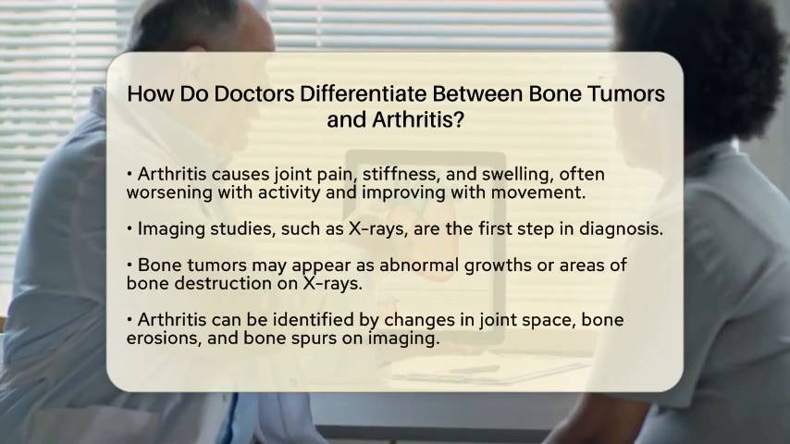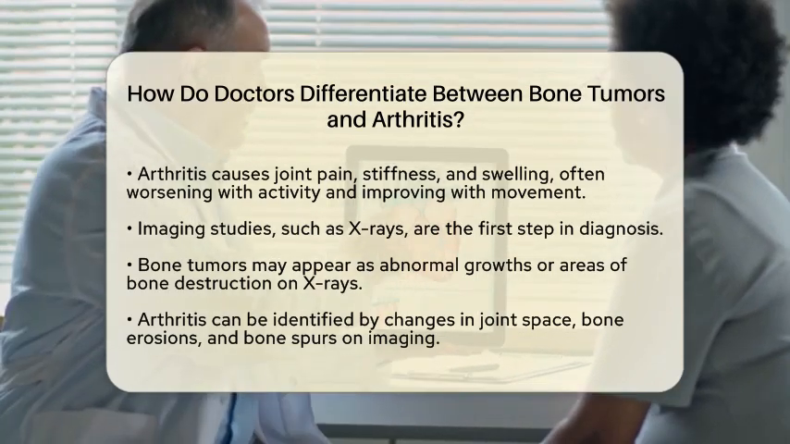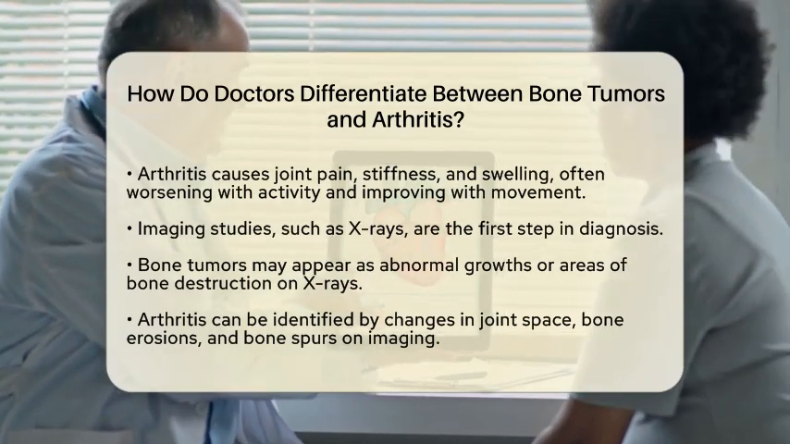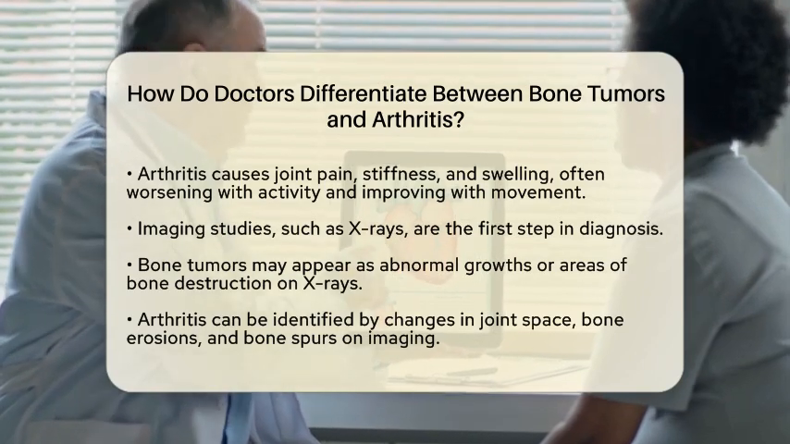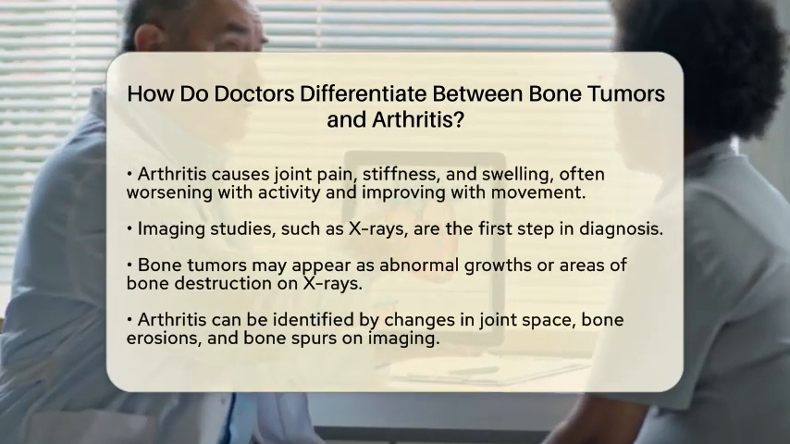Next, imaging studies play a crucial role. X-rays are typically the first imaging tool used. Bone tumors may show up as abnormal growths or areas where the bone is destroyed. On the other hand, arthritis can be identified by changes in joint space, bone erosions near the joints, and sometimes